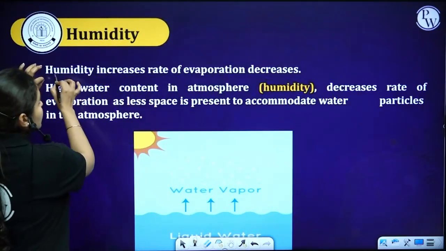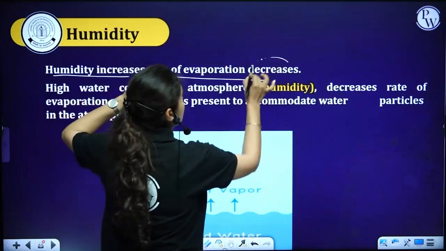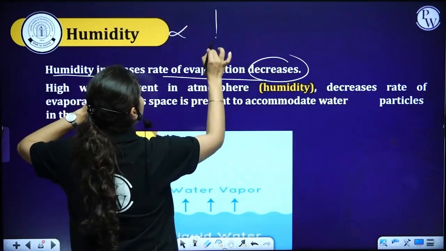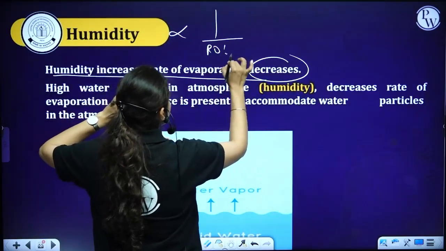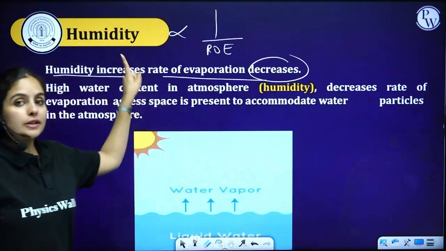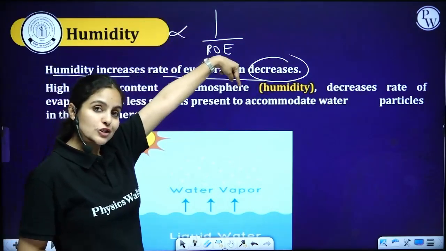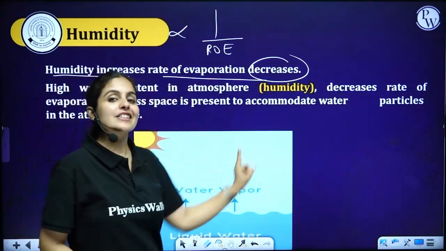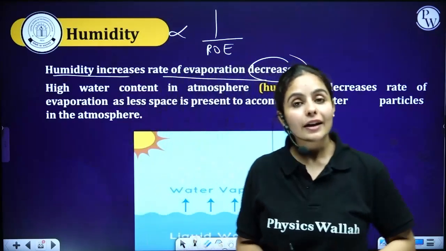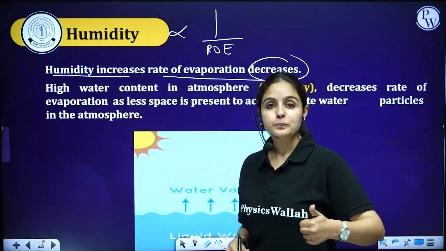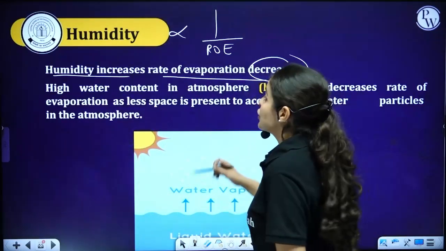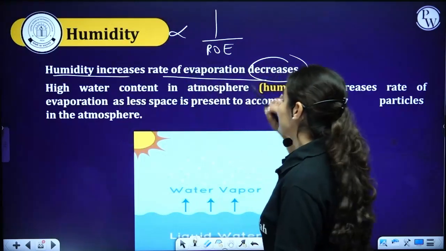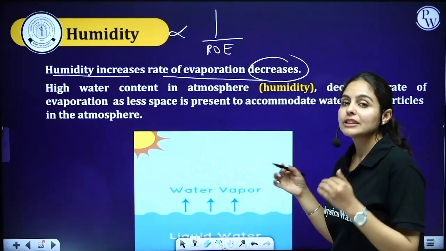So as humidity increases, rate of evaporation decreases, so they are inversely proportional to each other. Humidity increases, rate of evaporation decreases. Humidity decreases, rate of evaporation increases. Clear? Yeah. So why does humidity affect rate of evaporation?